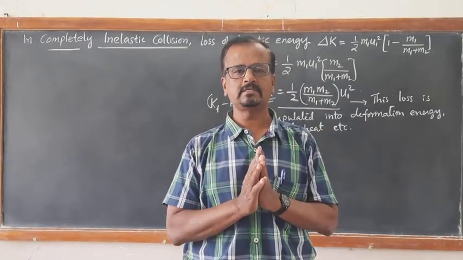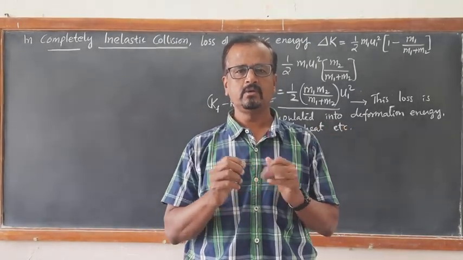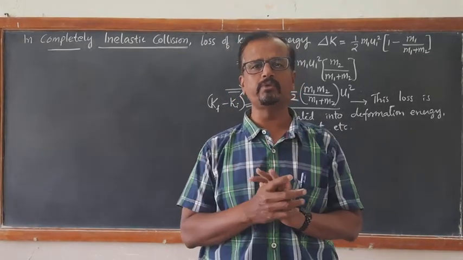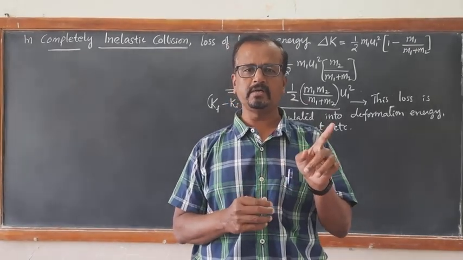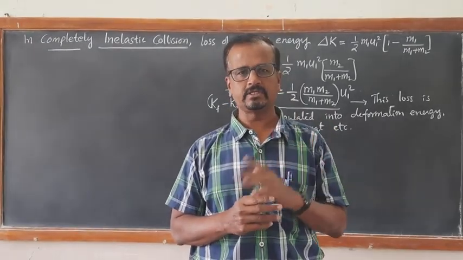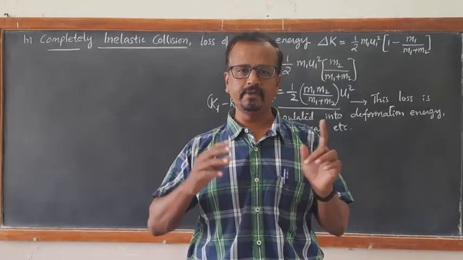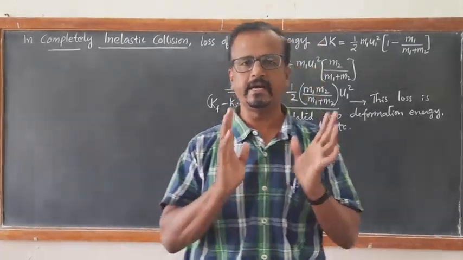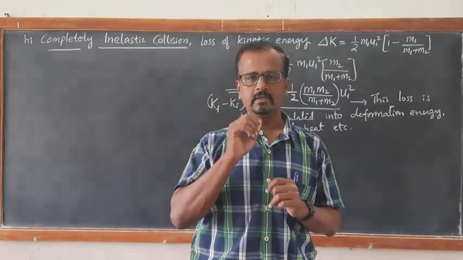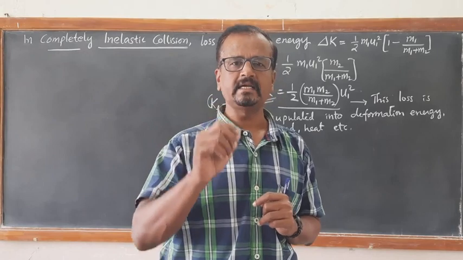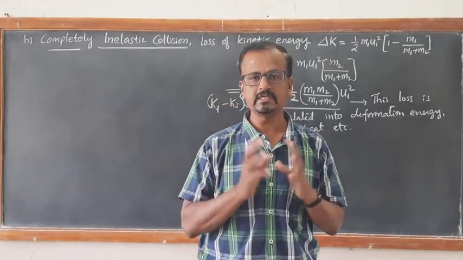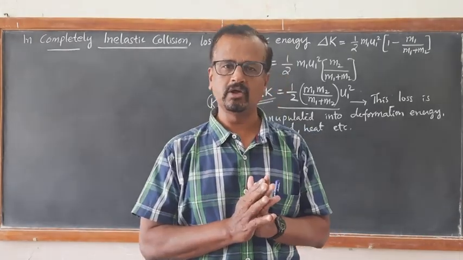For example, a sphere of mass m1 moving with velocity u1 collides with a sphere of mass m2 at rest. If they move along the same straight line, it is a head-on collision. This can happen only if the line joining the centers is along the line of motion.